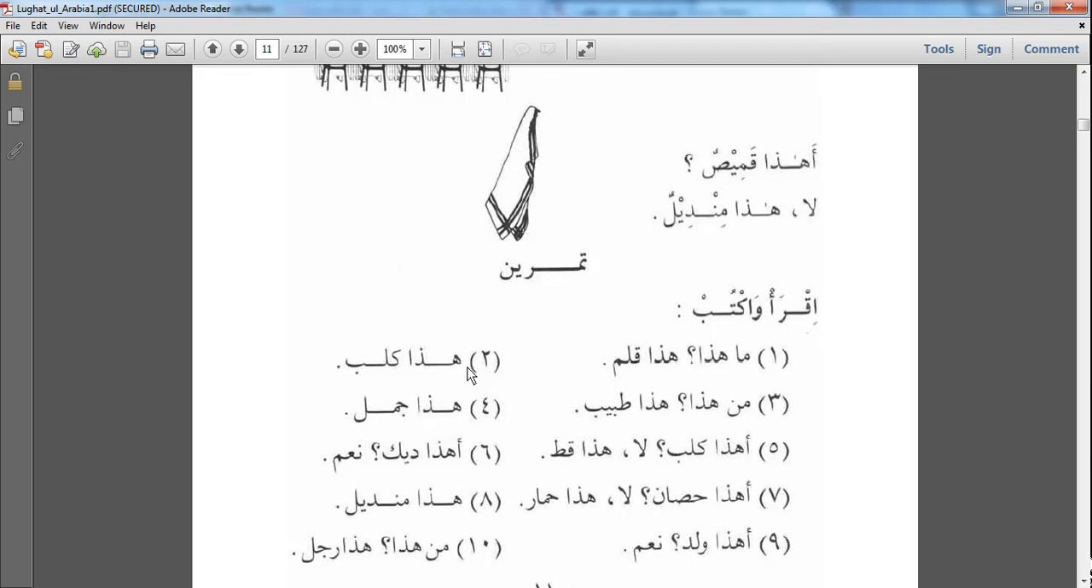Hada kalbun. This is a dog. Man hada? Who is this? Hada tabibun. This is a doctor. Hada jamalun. This is a camel.